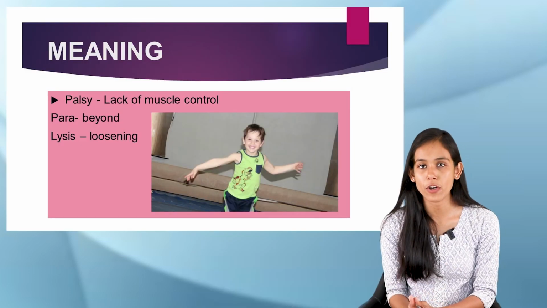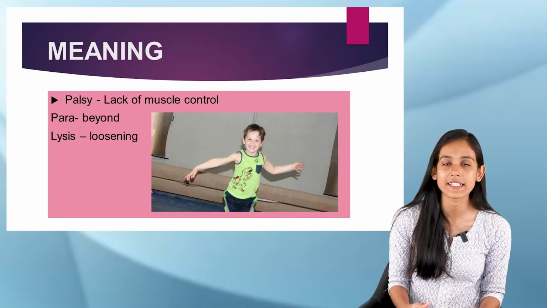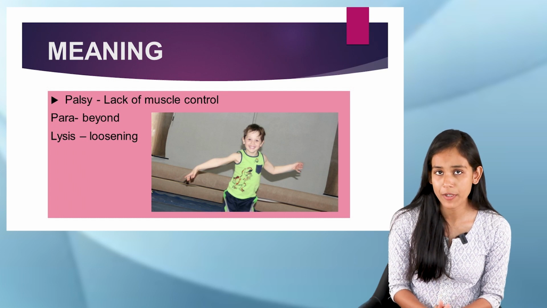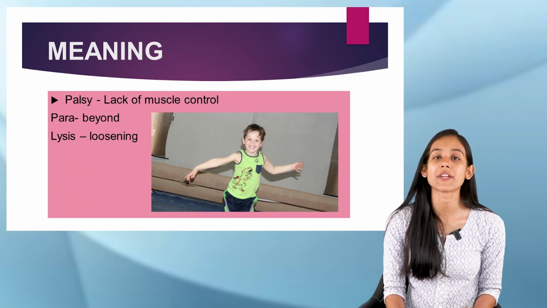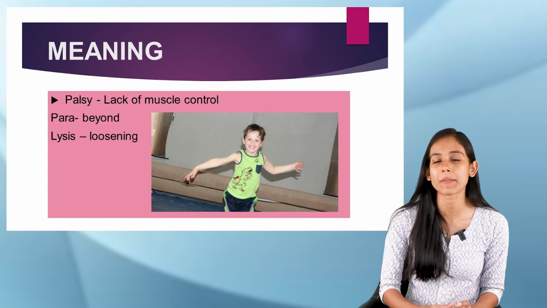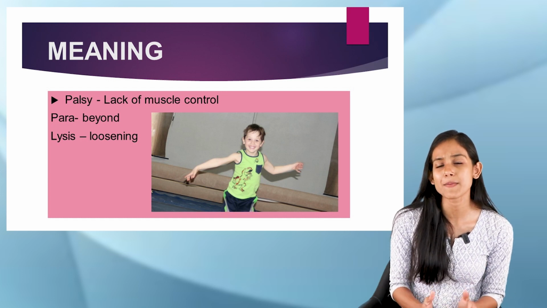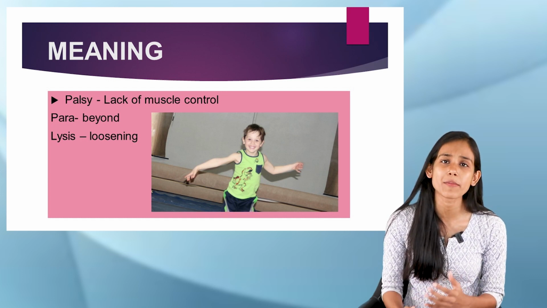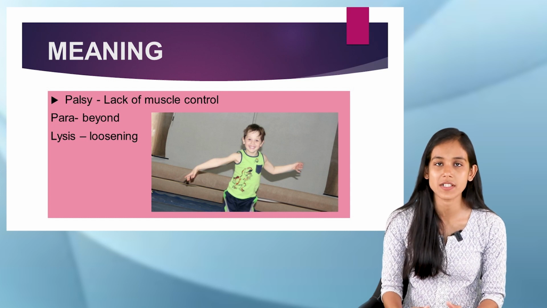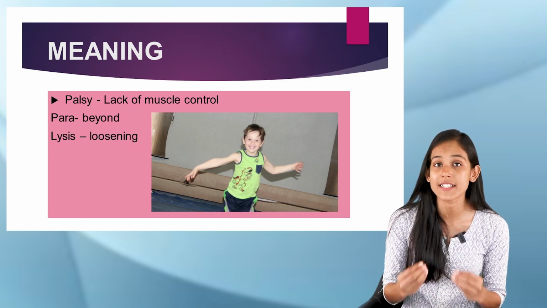the balance and posture. Now, as we already got to know, in cerebral palsy the cerebrum, this particular part of the brain, would get affected, right? So this part, that is cerebrum, would not be able to work properly, because it has a lesion and it is damaged.